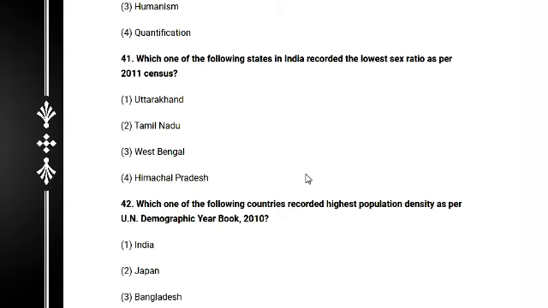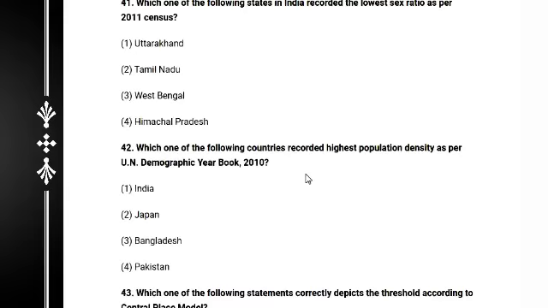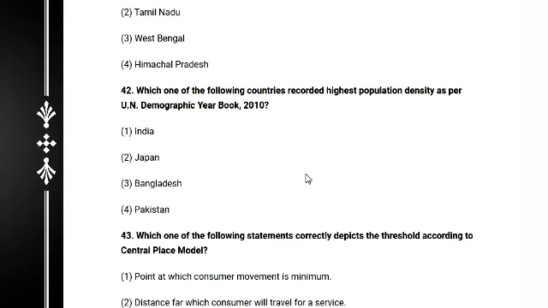And the next question, number 42: which one of the following countries recorded the highest population density as per the UN Demographic Yearbook 2010? The correct answer is Bangladesh. Option 3.